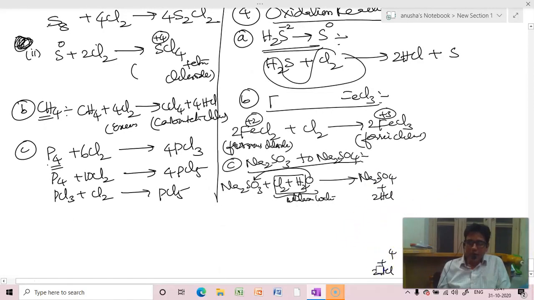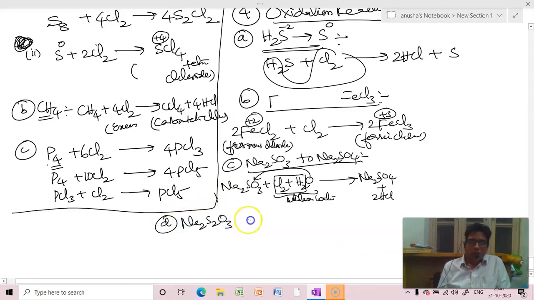But same chlorine water oxidizes sodium thiosulfate to sodium sulfate. In sodium thiosulfate, 3 to the 6 minus 2, 4 for 2 plus 2, 4 to the 8 minus 2, 6.